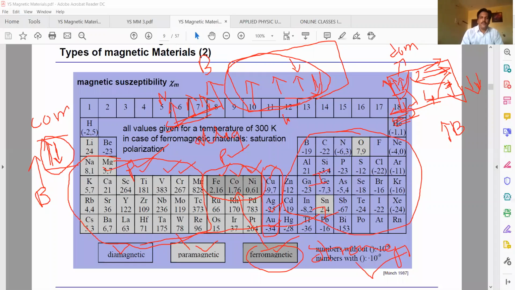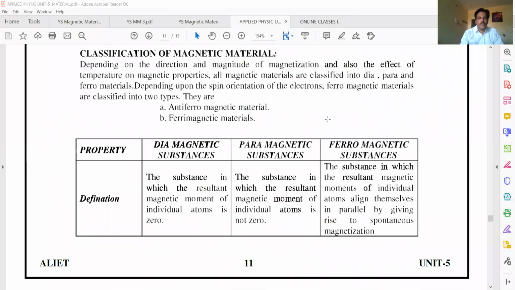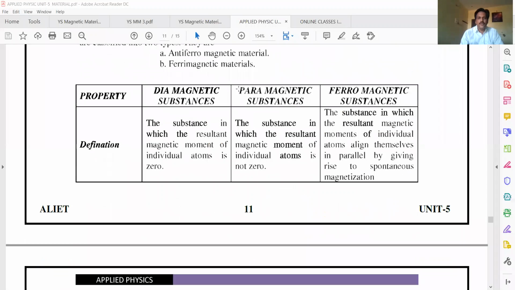So among these, there are a few more differences I'm adding to this one. Let's see what the other differences are. These are the diamagnetic. So, classification of magnetic materials: they are divided into 5 types. You have to remember them: diamagnetic, paramagnetic, ferromagnetic materials.